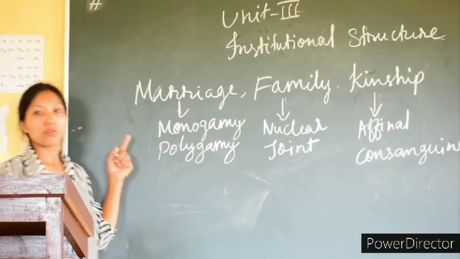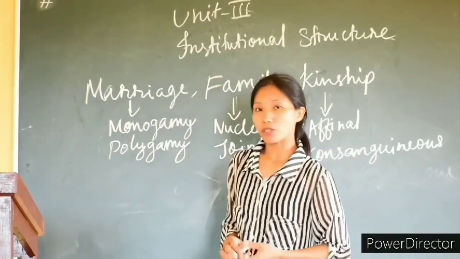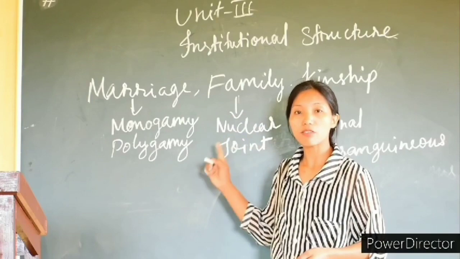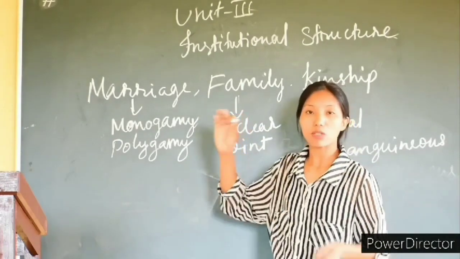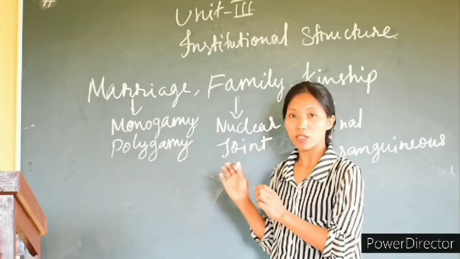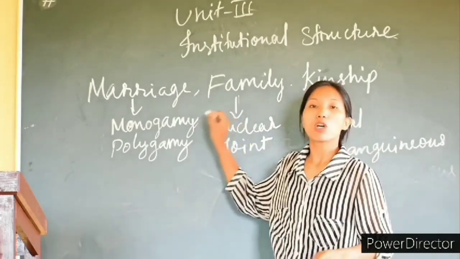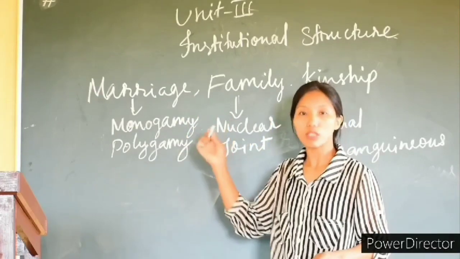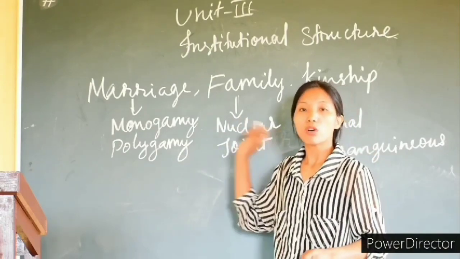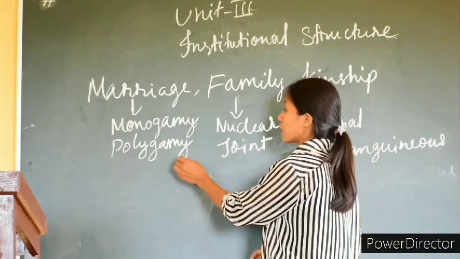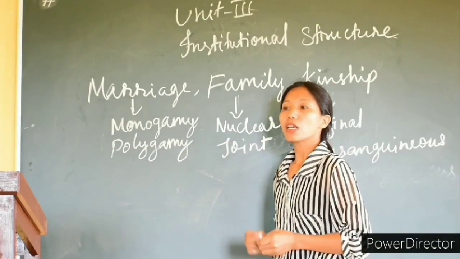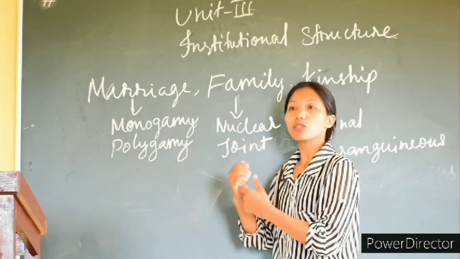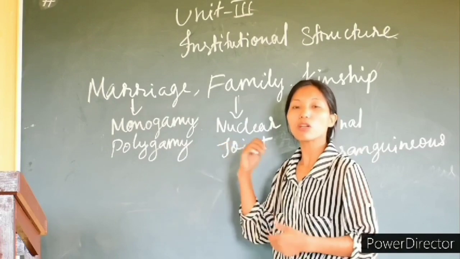When we say monogamy, that is a single marriage, where a man marries one woman at a given point of time. That is monogamy, a single marriage whereby a man marries only one woman. It is the generally used form of marriage in the whole world context. It is universally found. And then we have polygamy. When we say polygamy, that means a marriage whereby a man marries two or more women, or a marriage whereby a woman marries two or more men.